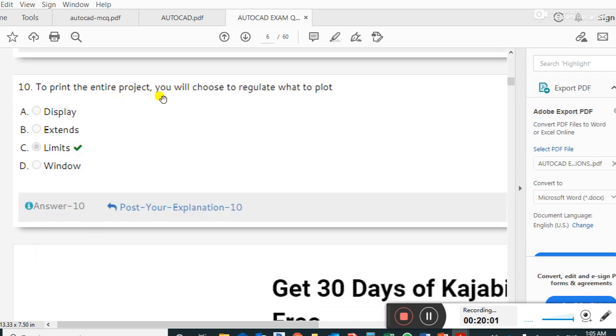To print the entire project, you will choose the rectangle, choose to regulate what to plot. Limit is used for plotting.